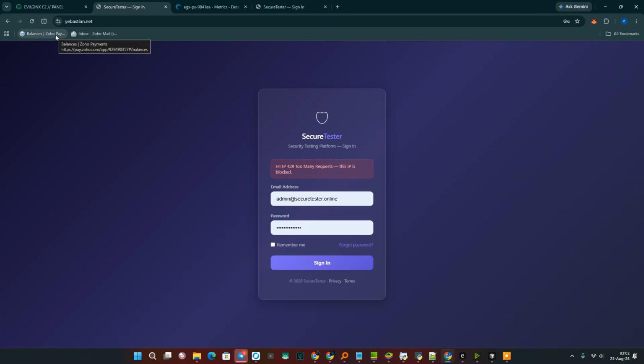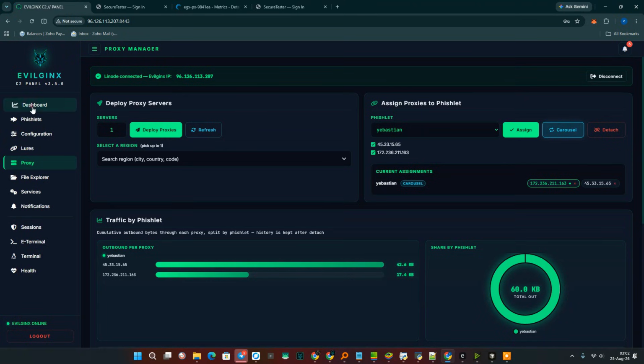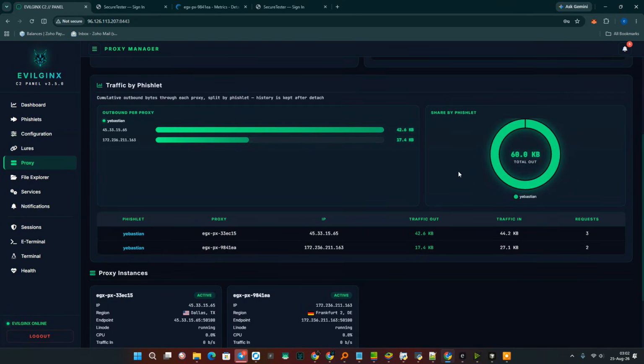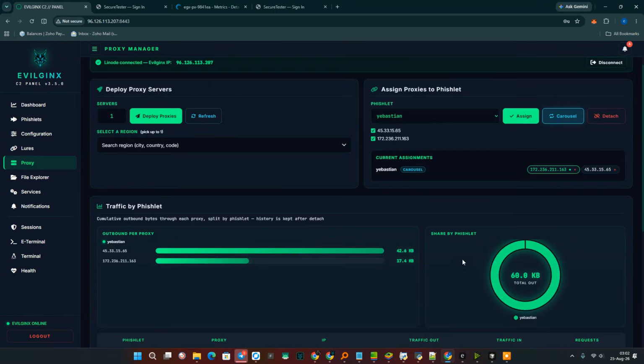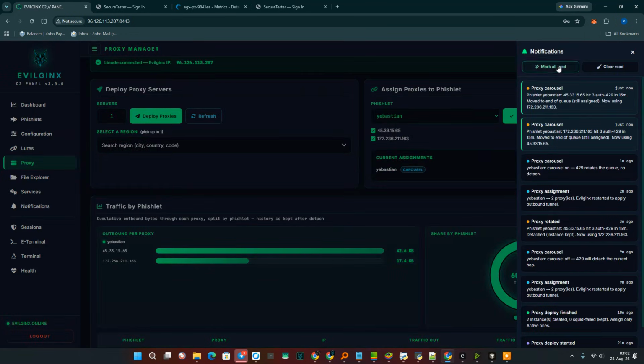We can remove this. Proxy. We see the total amount of costs, so to speak, for traffic, the number of requests. Here are 3 requests, 2 requests, and so on. And we mark it as red in the notification center.